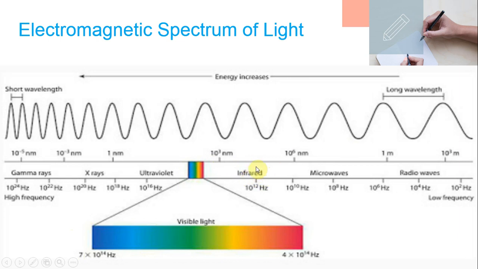So this is infrared. After that, microwaves. This is the radio waves. These microwaves and radio waves are used in our communication systems. We use a remote, and it works on the principle of infrared. This is the electromagnetic spectrum.